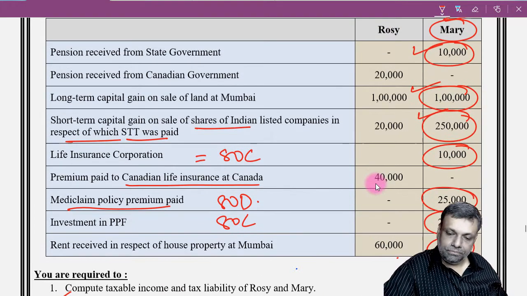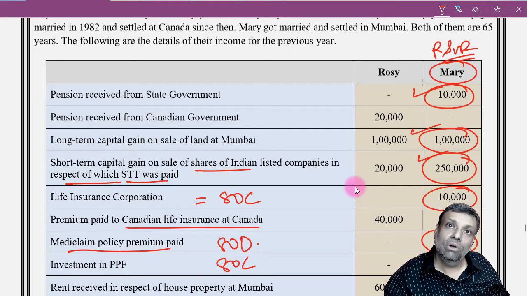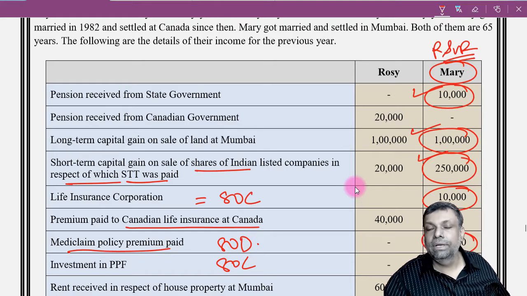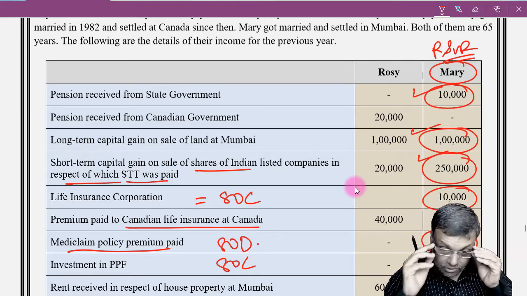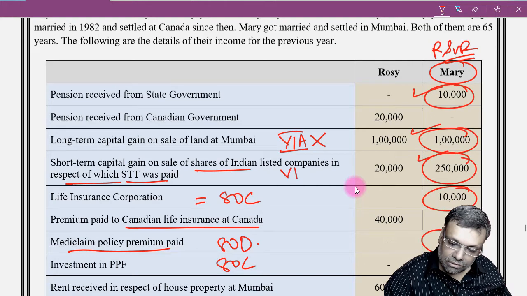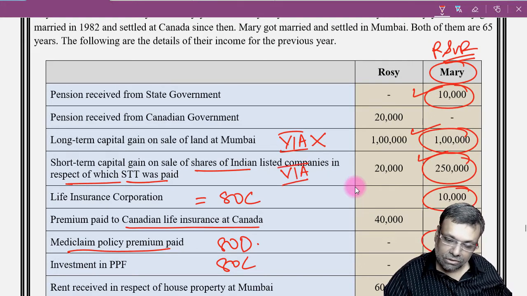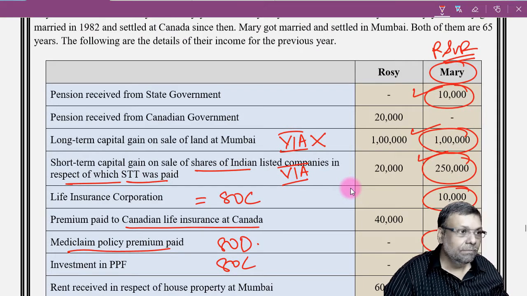Now see, as I already told you, you will not get Chapter 6A deduction against special rate income under 112, 112A or 111A. Against these three types of income, Chapter 6A deduction is not permissible. So from the Chapter 6A deduction point of view, this long-term capital gain is not eligible, and this is also not eligible. So the overall maximum Chapter 6A deduction that you can get is against this particular pension.